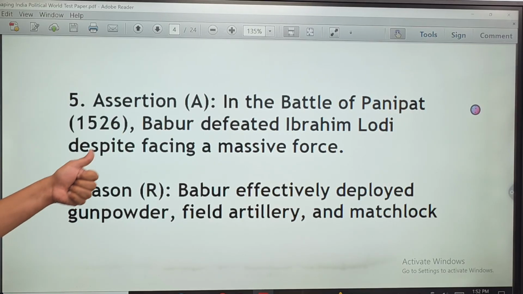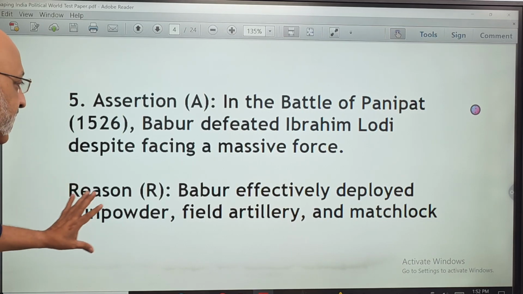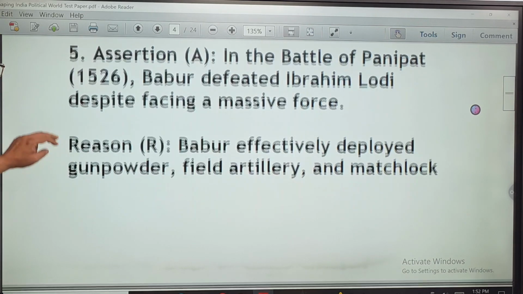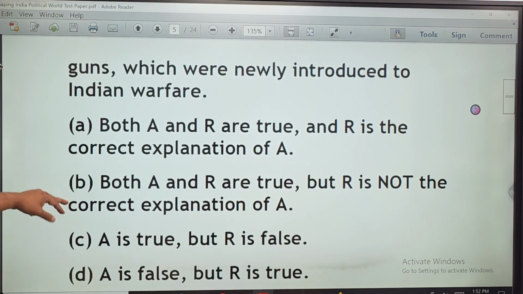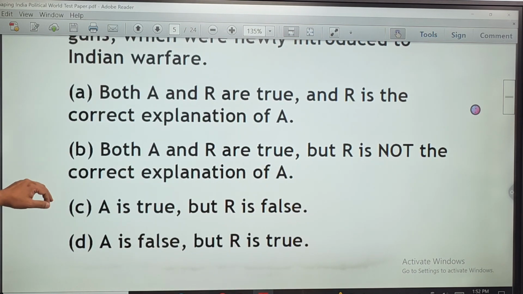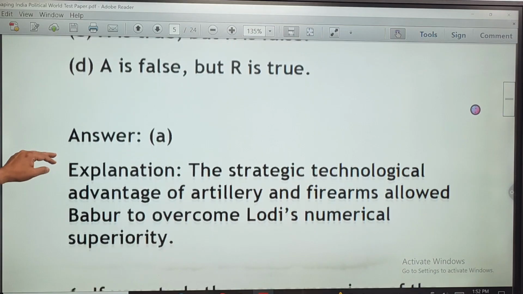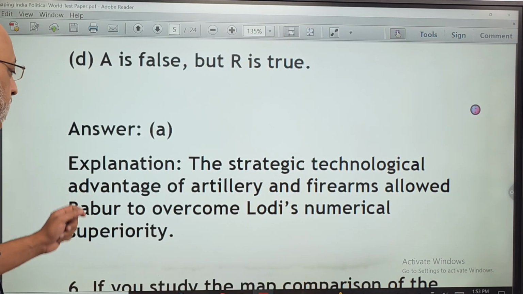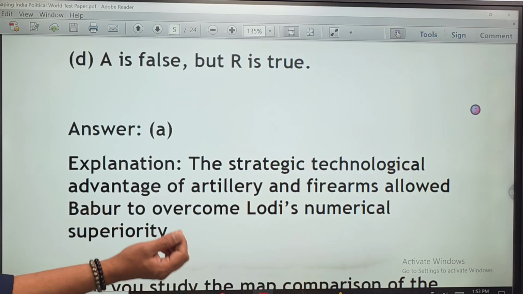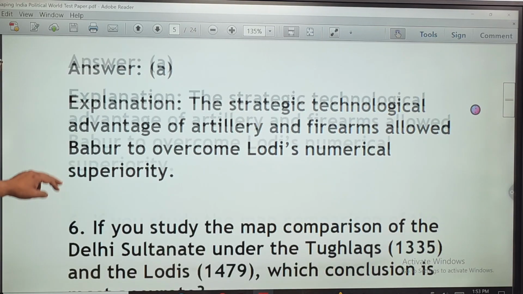We are talking about Babur and Ibrahim Lodi's Battle of Panipat of 1526, and whether this was indeed the reason for the assertion. The correct answer is A, because the strategic technological advantage of artillery and firearms allowed Babur to overcome Lodi's numerical superiority.